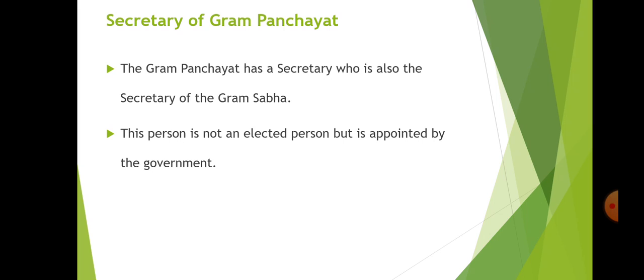This person is not an elected person but is appointed by the government. Just as the panch and the sarpanch are elected people, the secretary is not elected, he is appointed by the government.